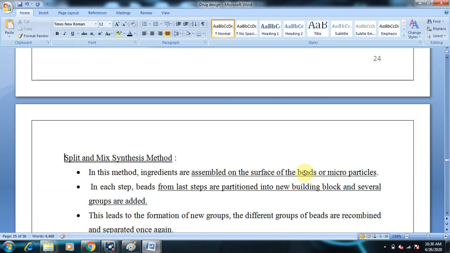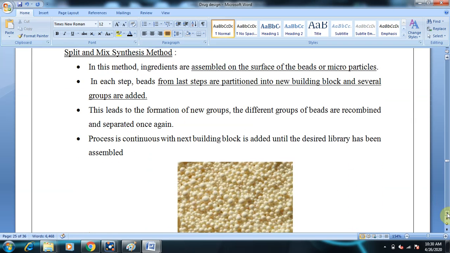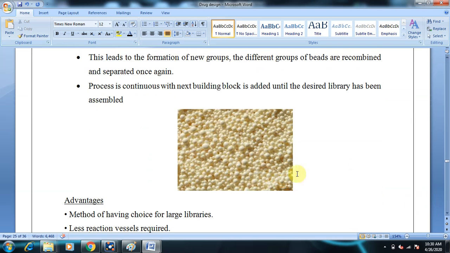Now comes the role of beads. What are beads? Beads are nothing but microporous, solid support materials, which you can see in the diagram. These are spherical, they may be microporous, and they are made of some polymer resins.